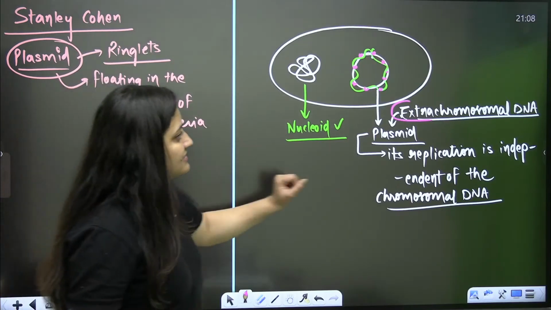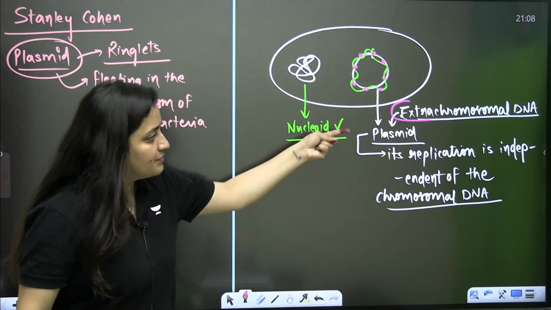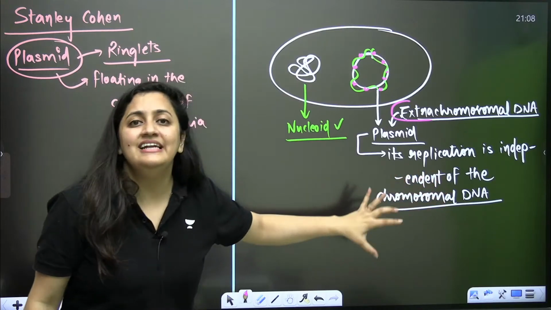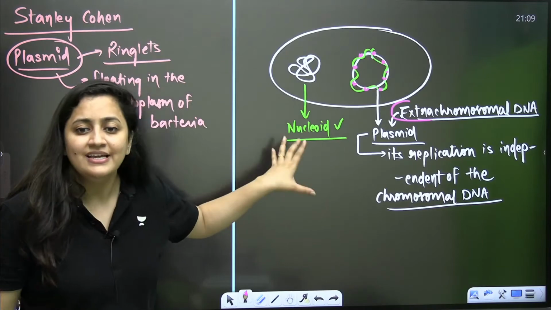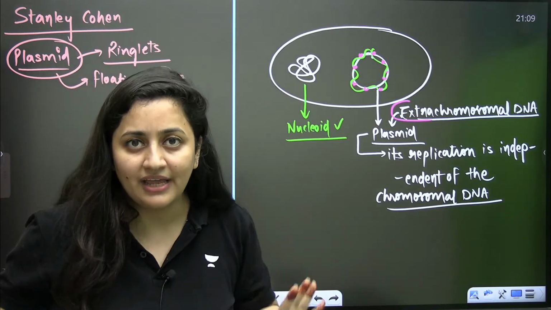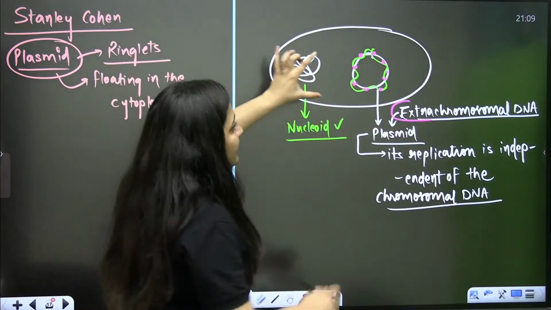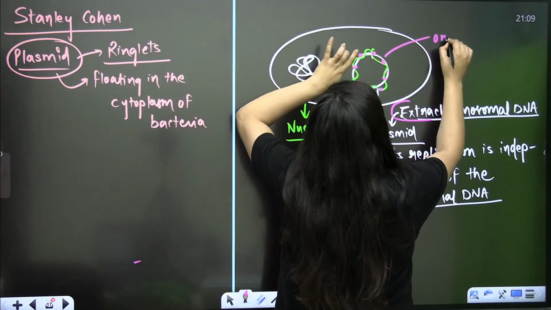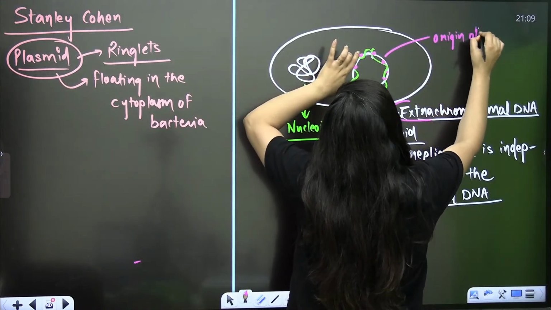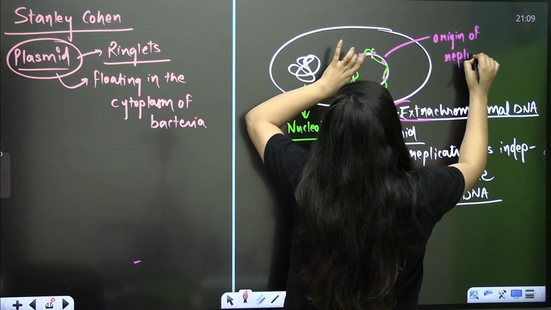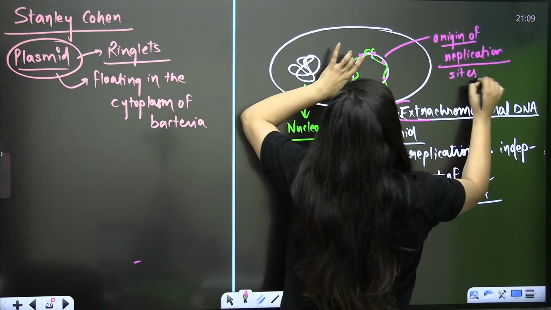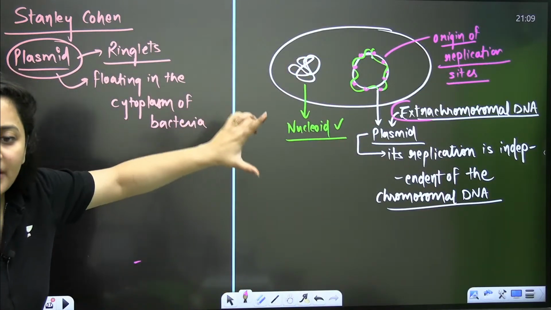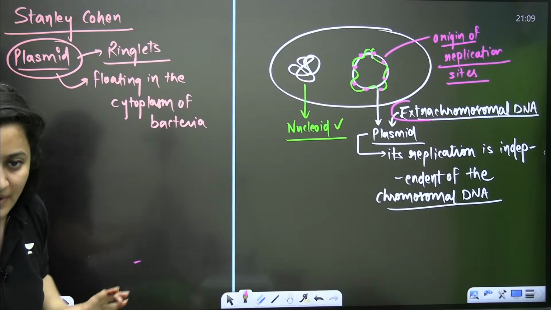Second point is that this plasmid's replication is independent of the chromosomal DNA. That is, this plasmid has its own origin of replication sites. We will discuss it in detail later. Because it has its own origin of replication sites, it can replicate by its own.